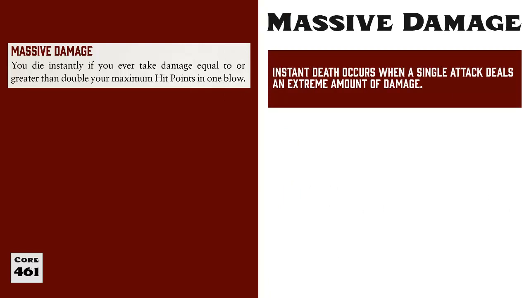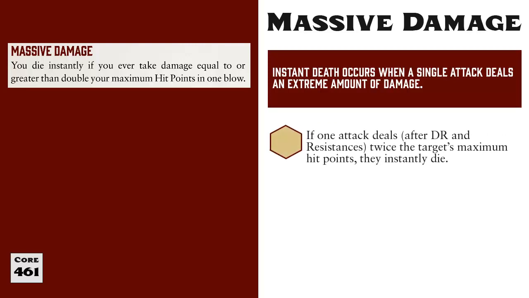It's also possible to be killed in one hit without even dealing with the dying condition at all. For example, if you suffer massive damage. When you suffer twice your maximum hit point value in one hit, you instantly die. So if you're a first level character with 16 hit points, and an enemy deals 32 points of damage in a single attack, then you die instantly.